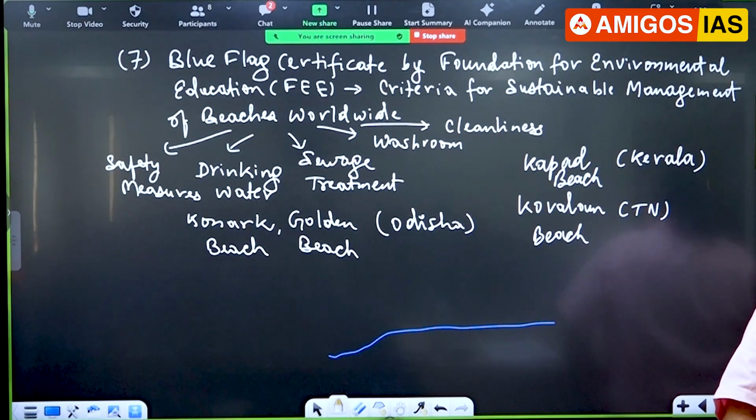Now what is very important, which I want to add here, and it could be important this year: Maldives, right? Who's the president? Muizzu, right? When Muizzu, China, Maldives and India, these three countries were having a tussle, Maldives asked the government to withdraw the naval base from Lakshadweep.